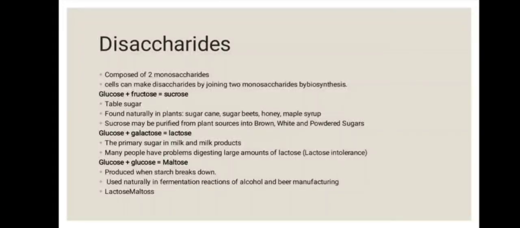found naturally in plants, sugarcane, etc. Sucrose may be purified from plant sources into brown, white, and powdered sugar. Glucose plus galactose equals lactose, the primary sugar in milk and milk products. Many people have problems digesting large amounts of lactose; they are lactose intolerant. Glucose plus glucose equals maltose, produced when starch breaks down, used naturally in fermentation reactions of alcohol and beer manufacturing.